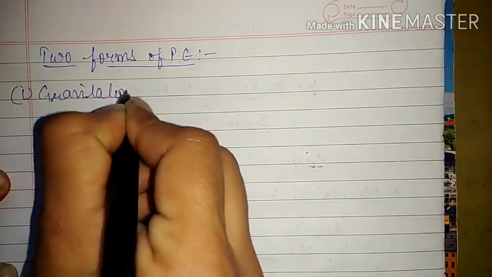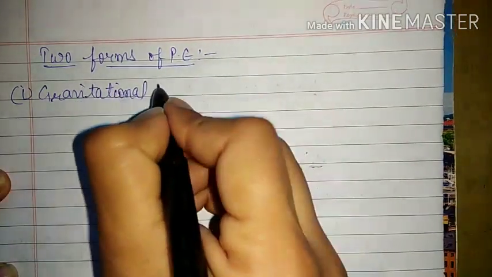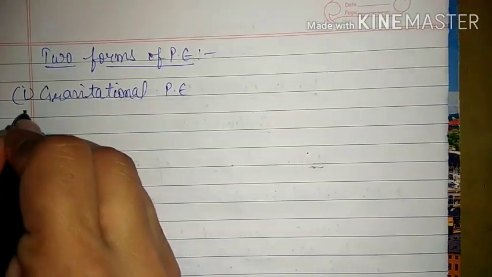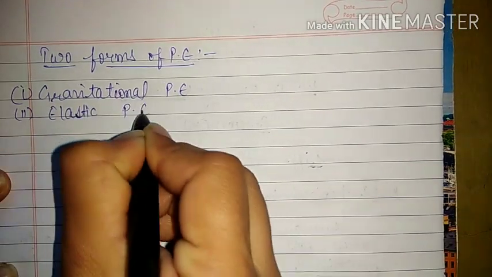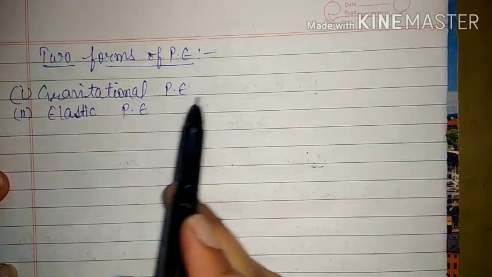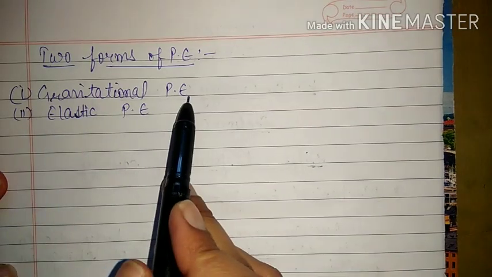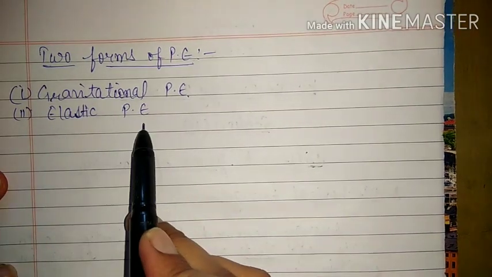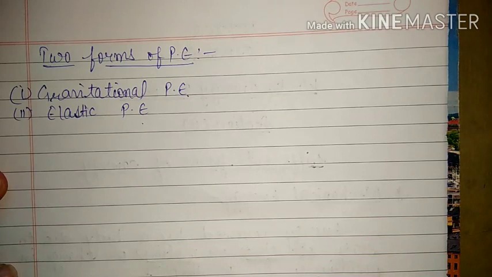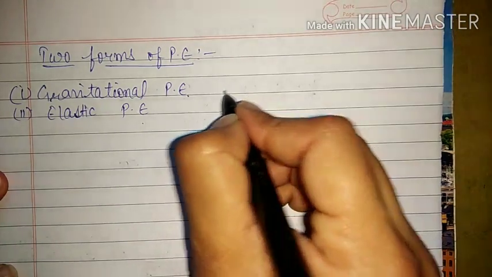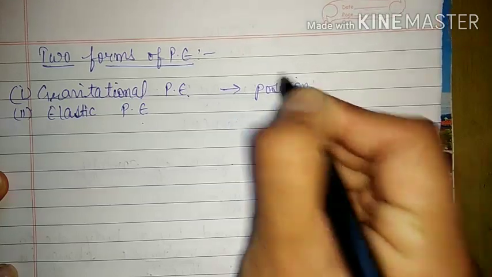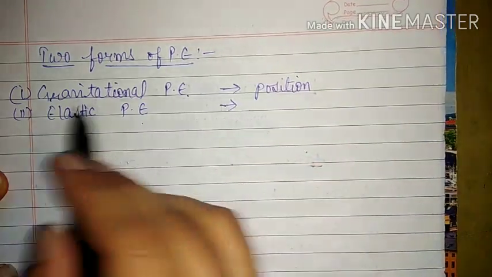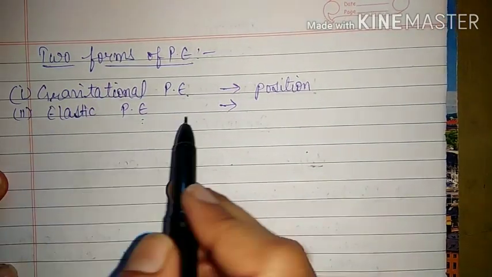Gravitational potential energy, and the second one is elastic potential energy. That means there are two types of potential energy, gravitational potential energy and elastic potential energy. Gravitational potential energy is always associated with the position of the object. If you change the position of the object, then there will be gravitational potential energy, and here elastic potential energy